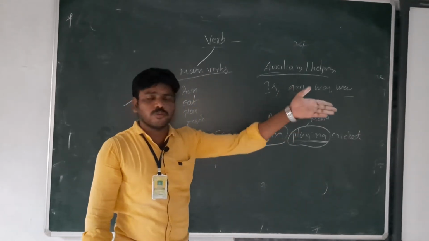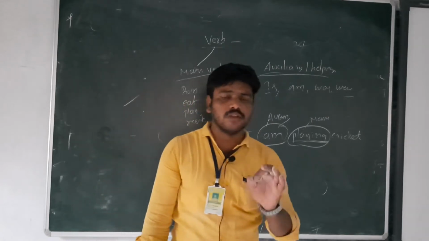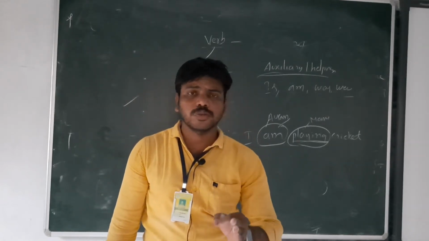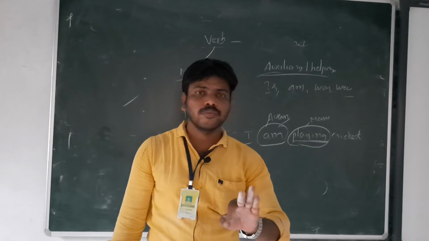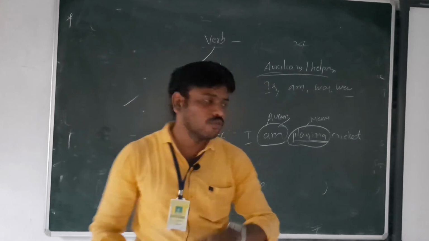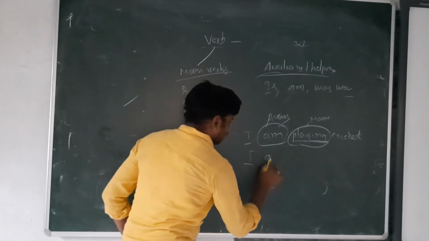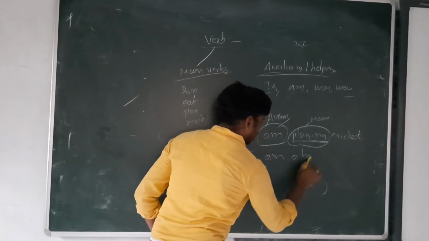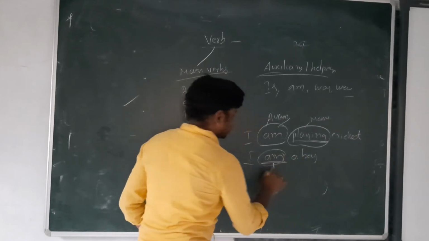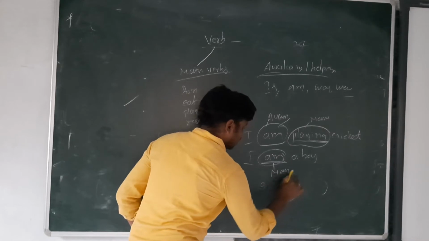Sometimes an auxiliary verb can also act as a main verb. Listen carefully, note this. Auxiliary verbs can also act as a main verb. How? "I am a boy." Here in this sentence, am is a main verb.